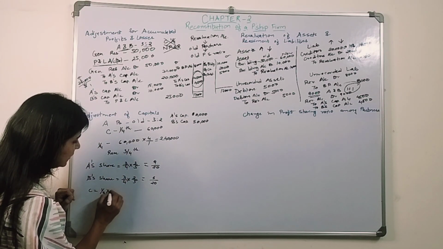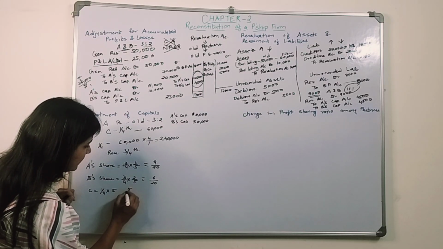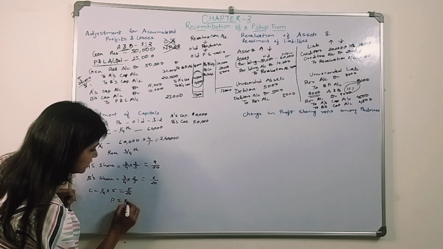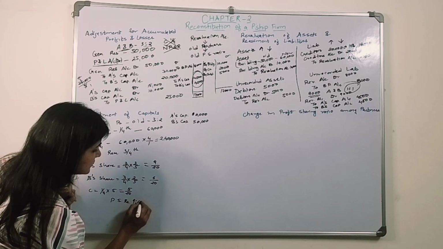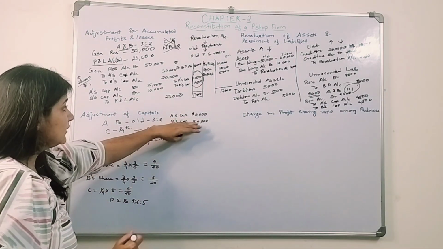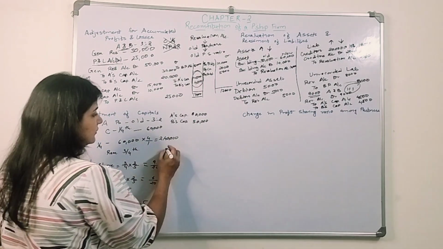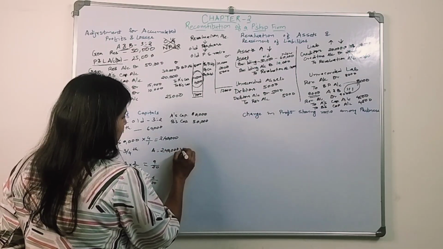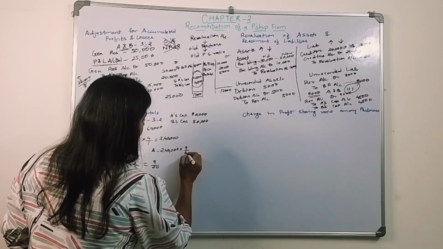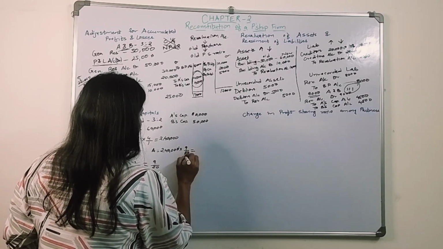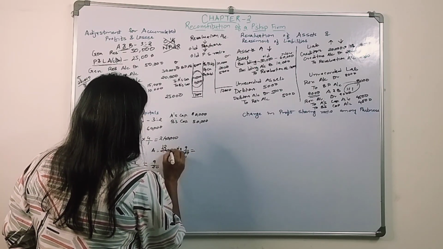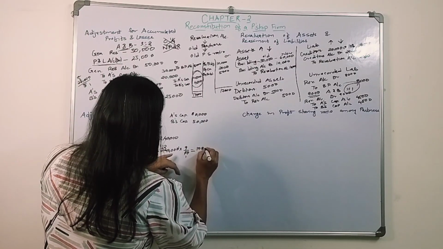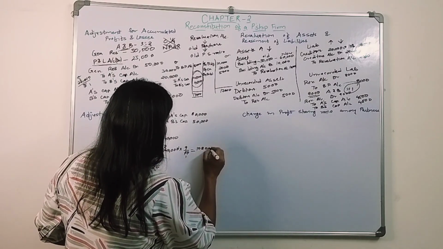We need to make the denominator the same, so 5/20. So now their profit sharing ratio is 9:6:5. Correct? 9:6:5. So 2,40,000. A's capital should be how much? 9/20 of 2,40,000: 1 2s are 12, 12 9s are 1,08,000.